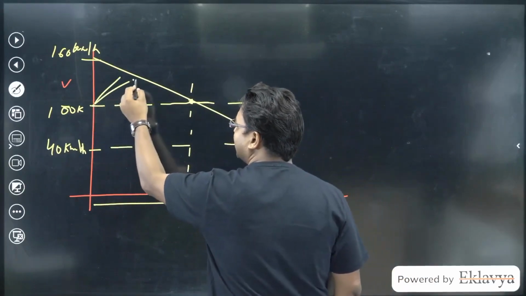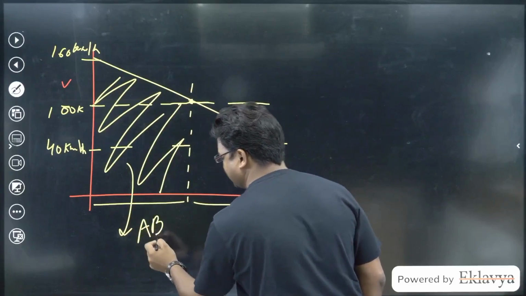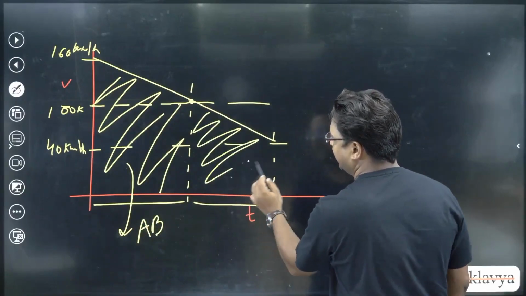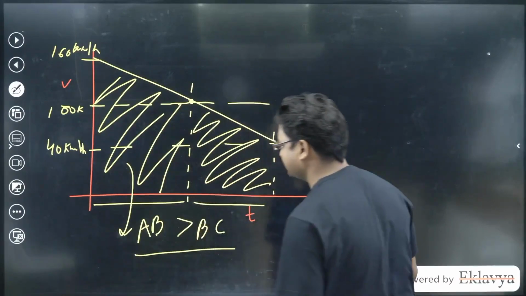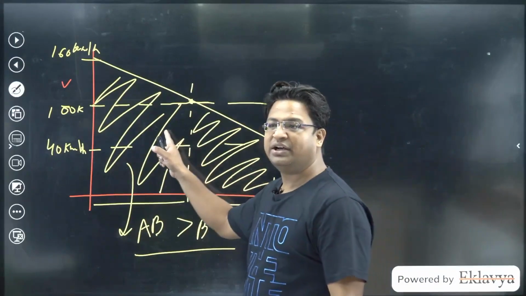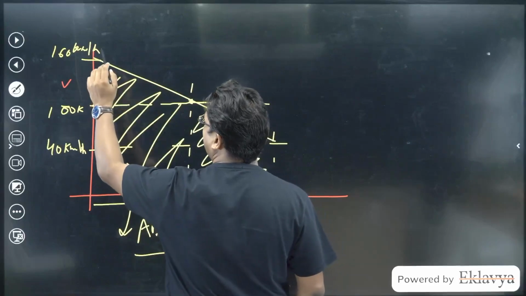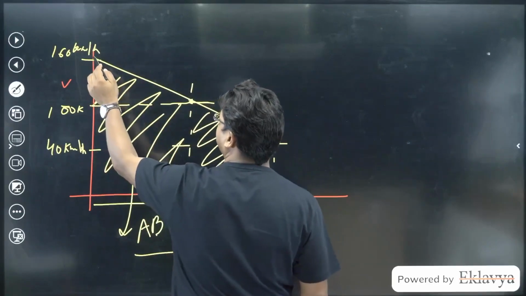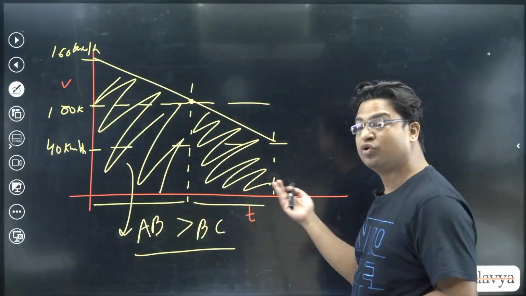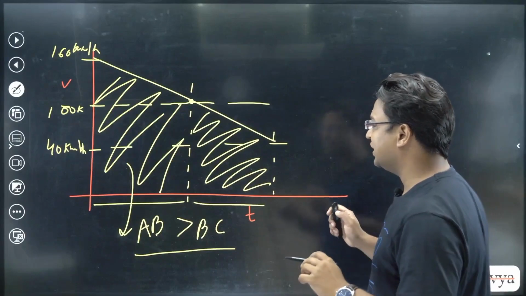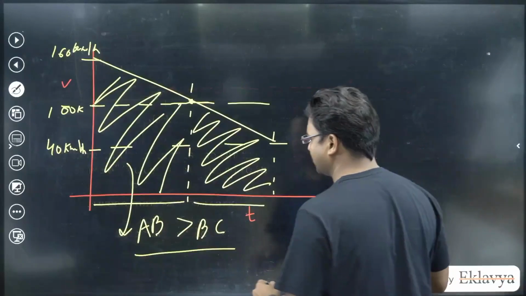So we are very sure that this area indicates the AB distance, and this area, we are very sure that they are not equal. Rather, AB is more than BC. Are you getting this? This area indicates the displacement in the time interval when the speed drops from 160 to 100. So that is more. Rather, I shouldn't say B point, which was given to be midway. I should talk about a point D.